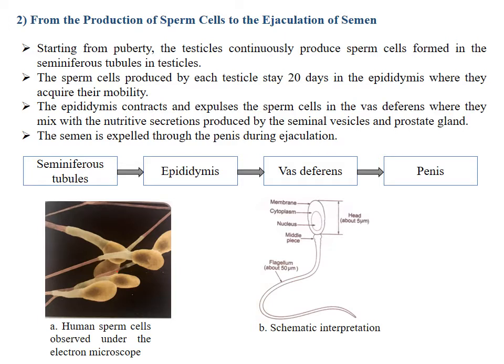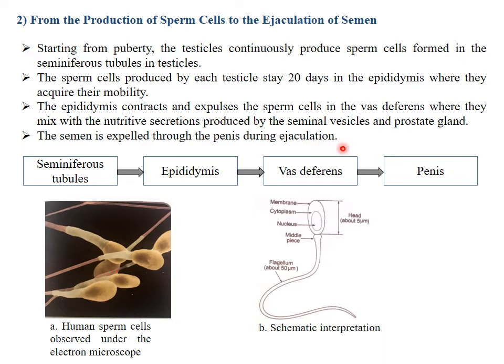So let's see what happens from the production of sperm cells to the ejaculation of semen. Starting from puberty, the testicles continuously produce sperm cells formed in the seminiferous tubules in the testicles. The sperm cells produced by each testicle stay 20 days in the epididymis, where they acquire their mobility. The epididymis contracts and expels the sperm cells into the vas deferens, where they mix with nutritive secretions produced by the seminal vesicles and prostate gland. The semen is expelled through the penis during ejaculation.